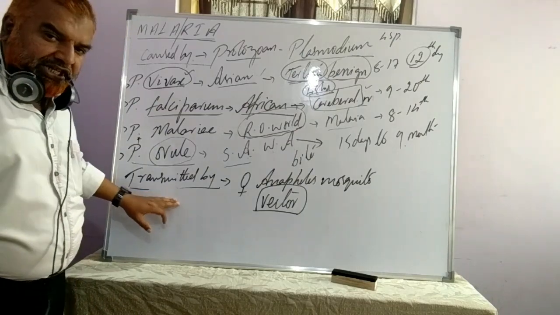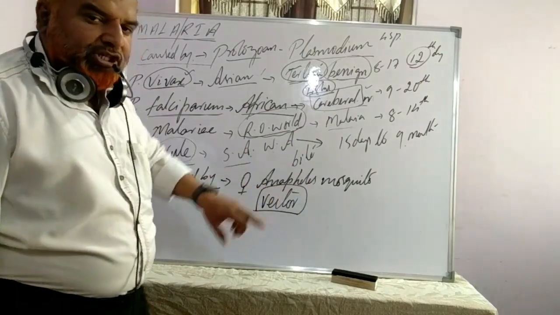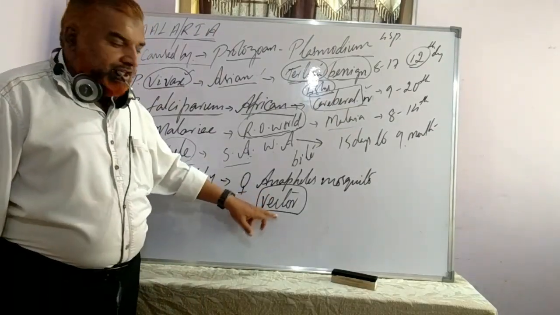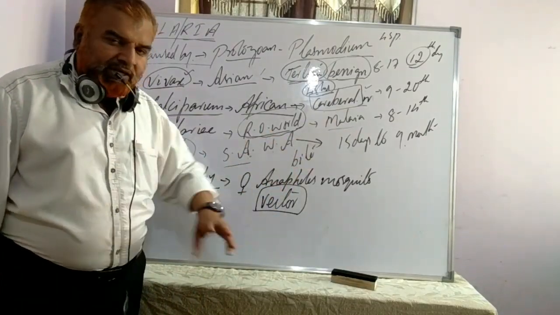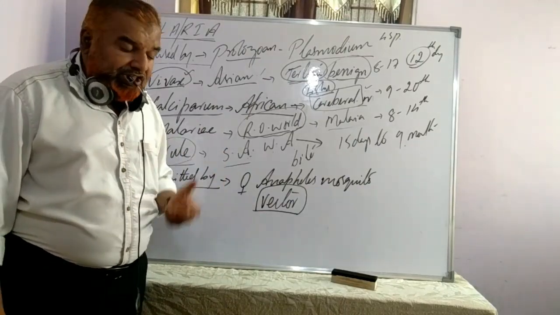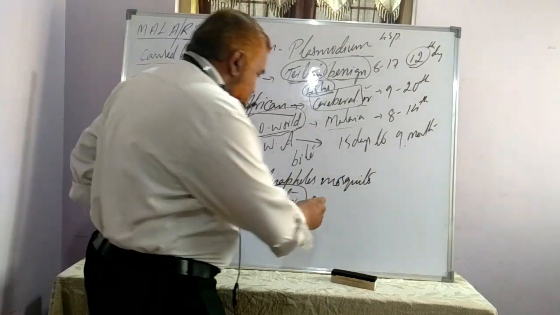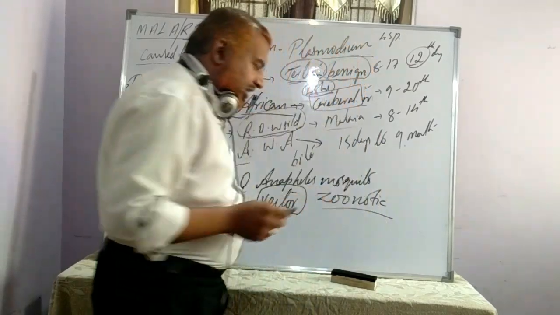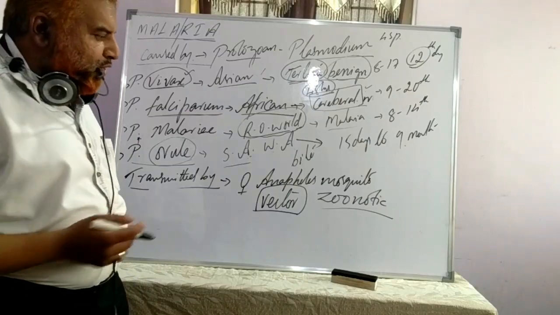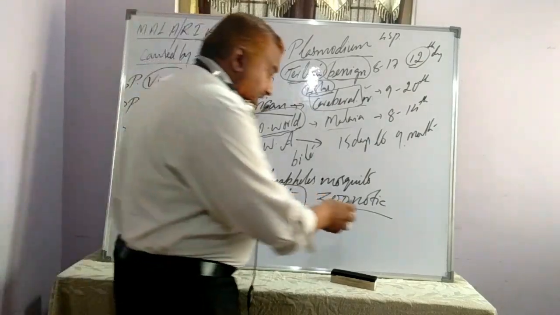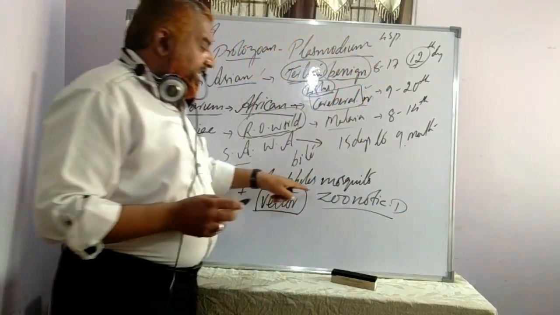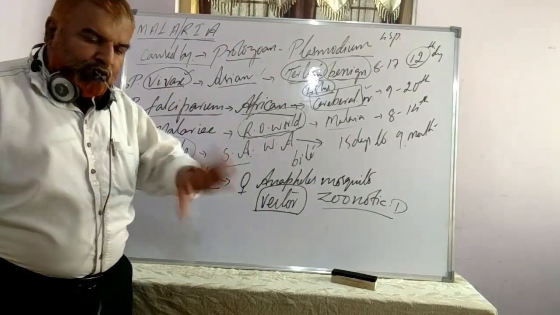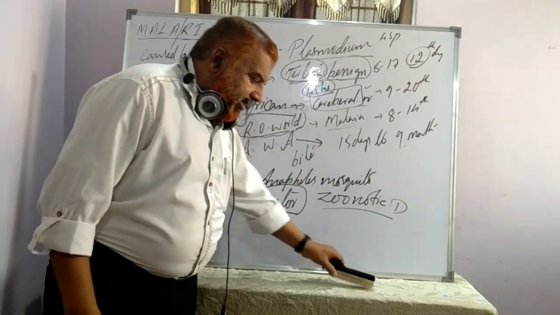Now, who transmits this disease? Right? Female Anopheles mosquito, the bite of female Anopheles mosquito. Since it is transmitted by an animal, an insect, this is also known as a zoonotic disease. Try to understand this terminology. Zoo refers to animals. Zoonotic disease. Clear? Fine. Why? Because it has been transmitted by an insect. By an insect. Fine. Mosquito. Hence it is known as zoonotic disease. Fine. Vector: female Anopheles mosquito.